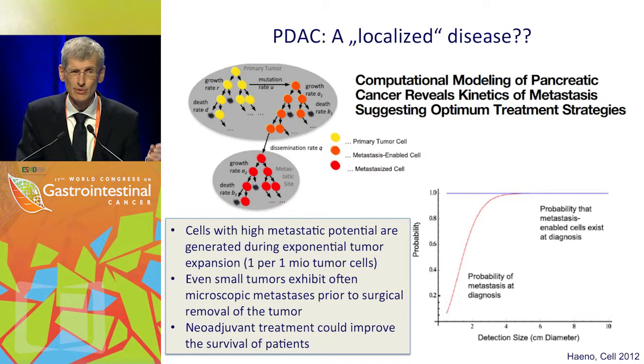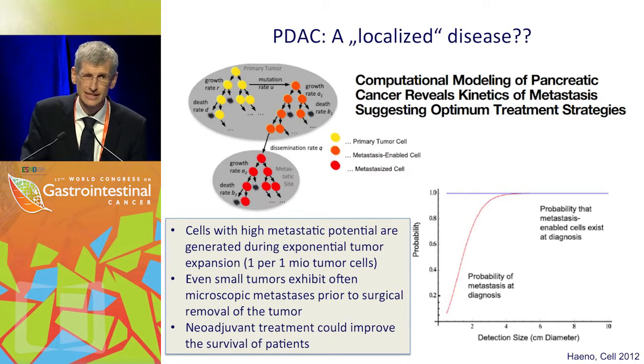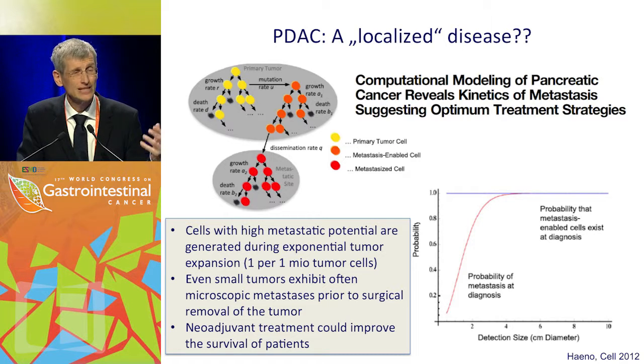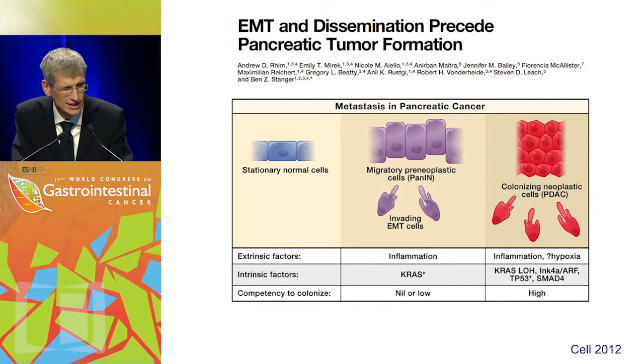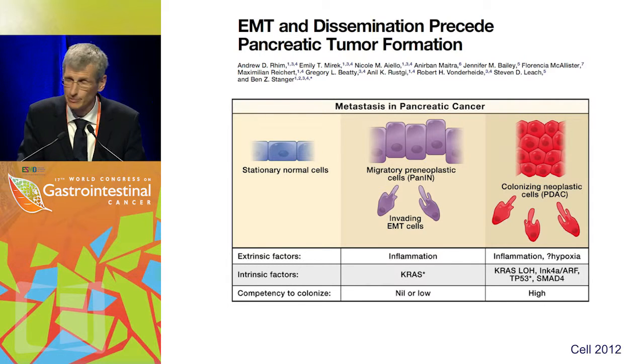And maybe neoadjuvant treatment, eradication of the disease prior to surgery, treating the systemic aspect of pancreatic cancer early on could improve the outcome later on. And there are even mouse models for this type of analysis, as shown here. This is also a very nice paper by Rim.